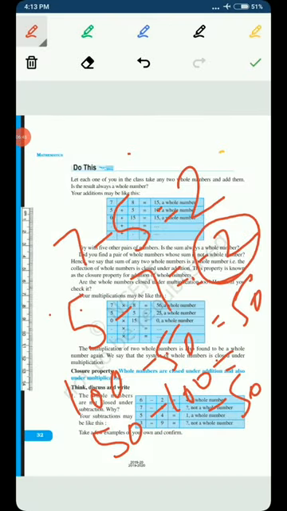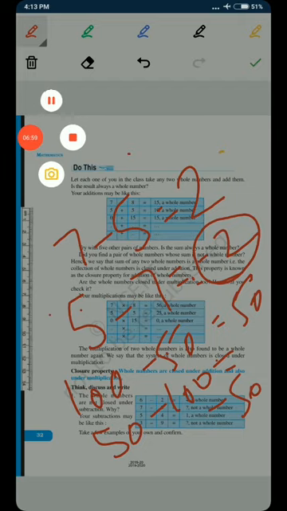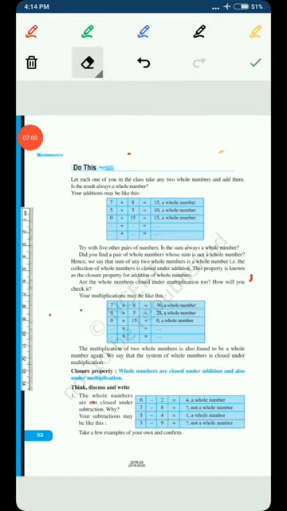Maybe in some cases it is satisfied, but not for all the cases. So that's why we say that the closure property is satisfied for addition and for multiplication, but not for subtraction and for division.